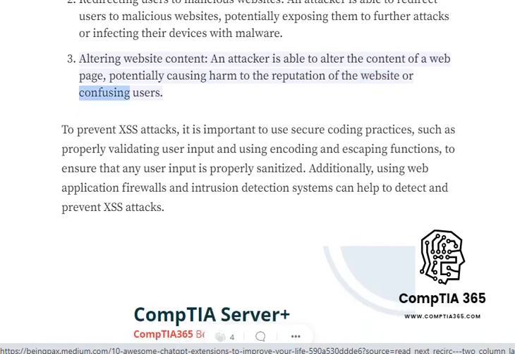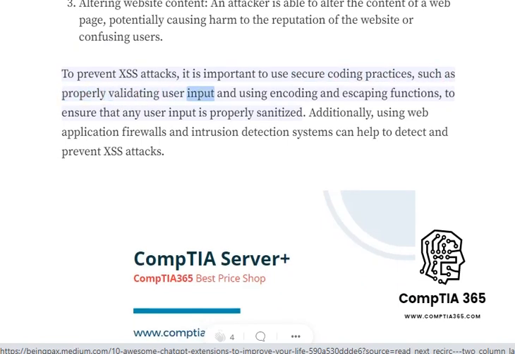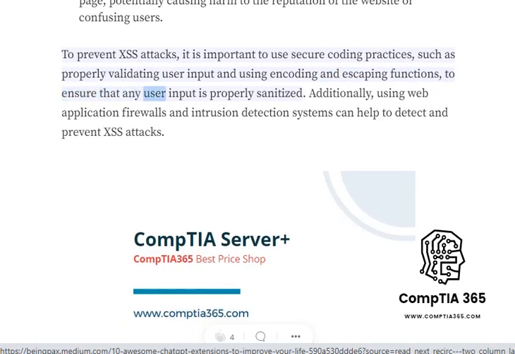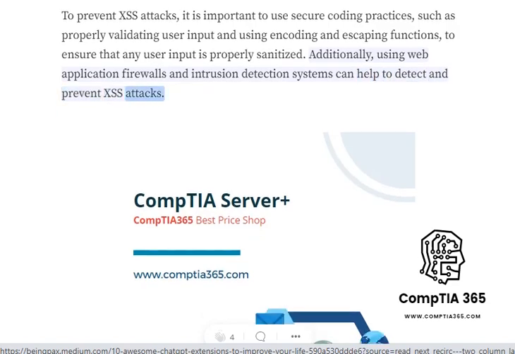website or confusing users. To prevent XSS attacks, it is important to use secure coding practices, such as properly validating user input and using encoding and escaping functions, to ensure that any user input is properly sanitized. Additionally, using web application firewalls and intrusion detection systems can help to detect and prevent XSS attacks.